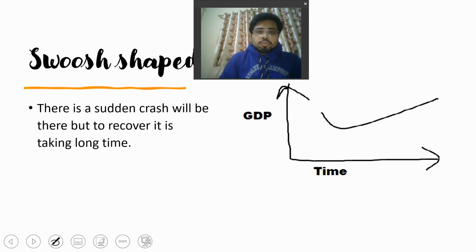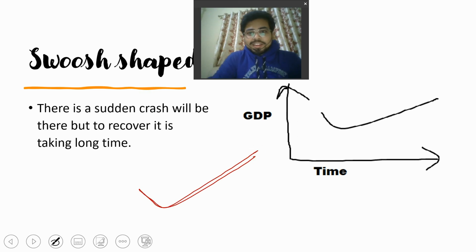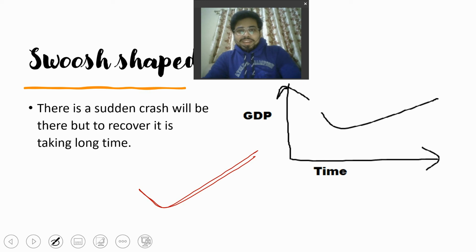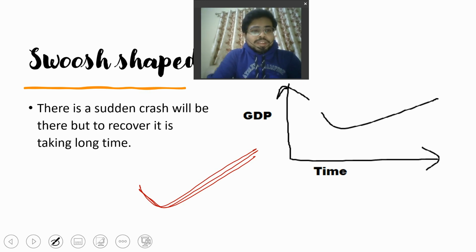And what is the swoosh shape? Just see the Nike company symbol. Don't think that Nike has paid for this; even my channel is not that big that someone is going to pay for it. So the swoosh shape is your Nike symbol. In that Nike symbol, there will be a sudden crash and the recovery will take a longer time.